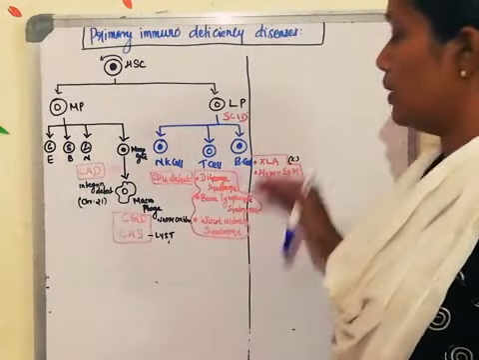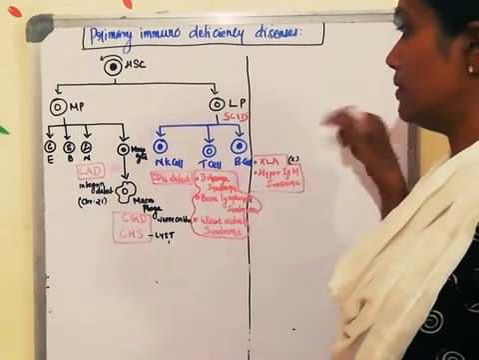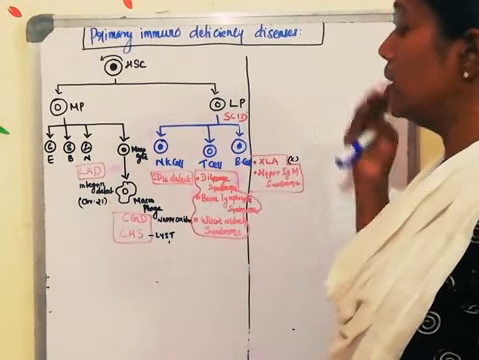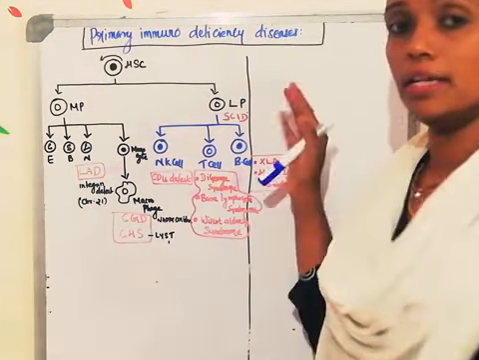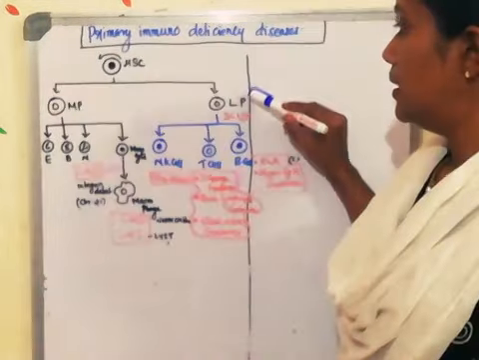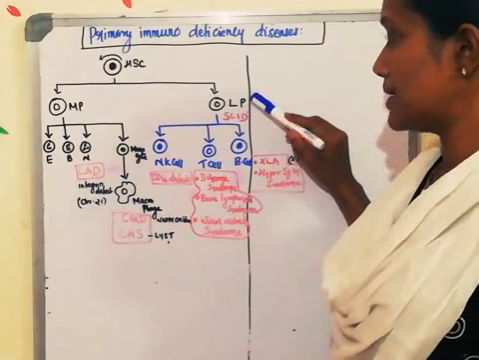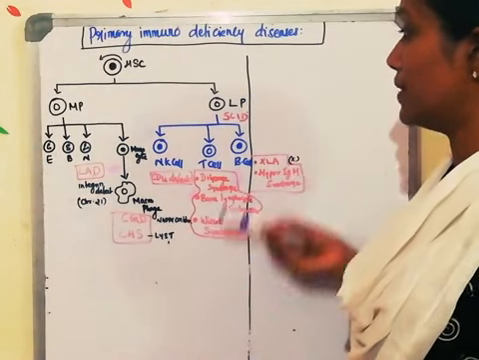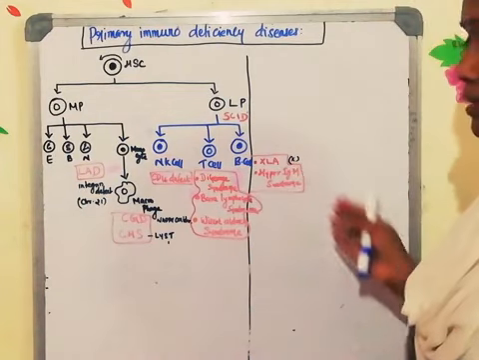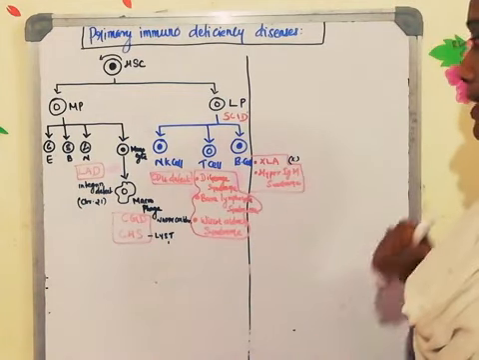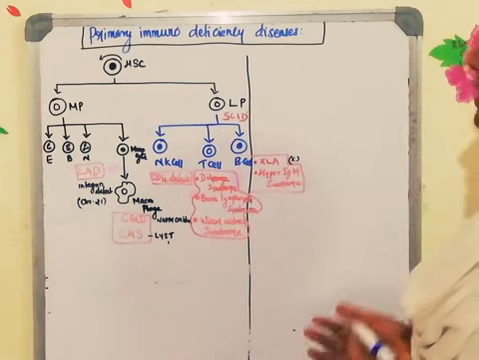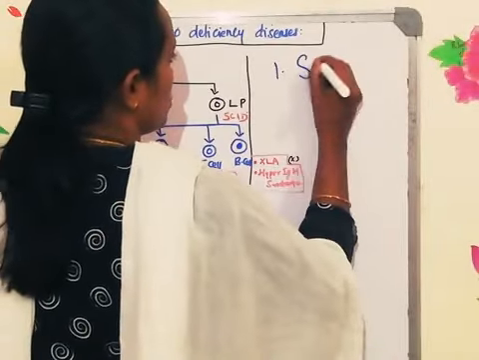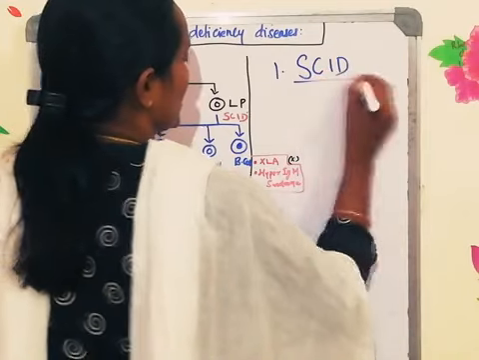Now, first we will look into the defect that happens in the lymphocytes. Once the lymphoid progenitor is formed, if it is not differentiating into the different types of lymphocyte, that is the natural killer cell, T cell and B cell, that condition is known as SCID. So the first disease we are going to discuss now is SCID.